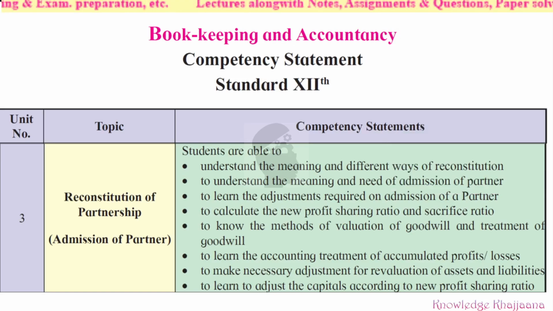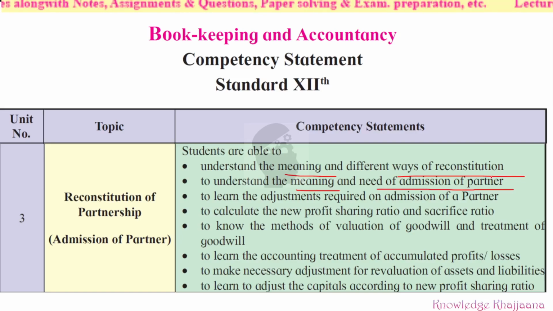As per the competency statement stated by the board, see how much you have understood so far. You have understood the meaning and different ways of reconstitution. You have understood the meaning and need of admission of a partner, why a partner is required to be admitted, and what its benefits are.